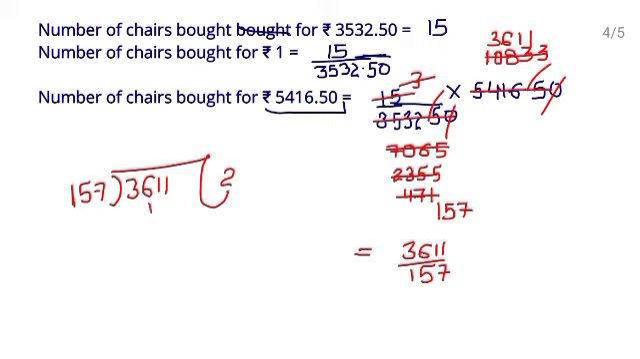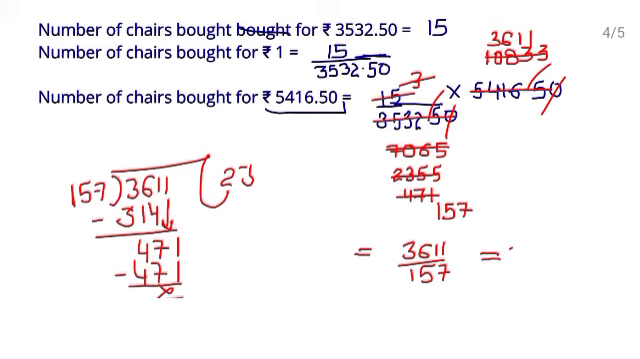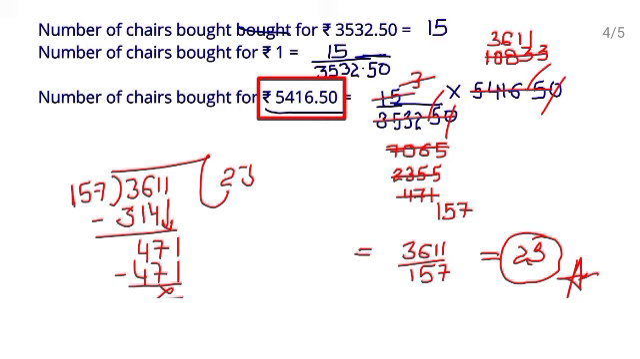2 sevens are 14, 2 fives are 10 plus 1 11, 2 ones are 2 plus 1 3. Subtract them. 11 minus 4 7, 5 minus 1 4. Copy down the next digit 1. Now by 3, 3 sevens are 21, 3 fives are 15, 16 17, 3 ones are 3 plus 1 4. So what you are getting? 23. So your answer is 23, right? 23 chairs can be purchased in rupees 5416.50. This is your answer.